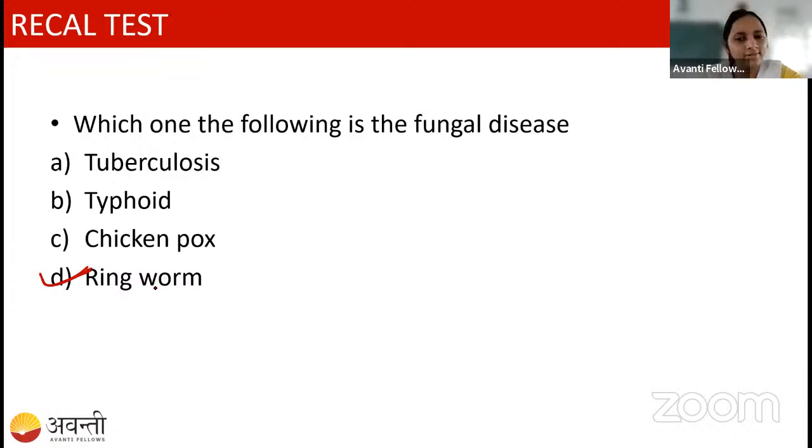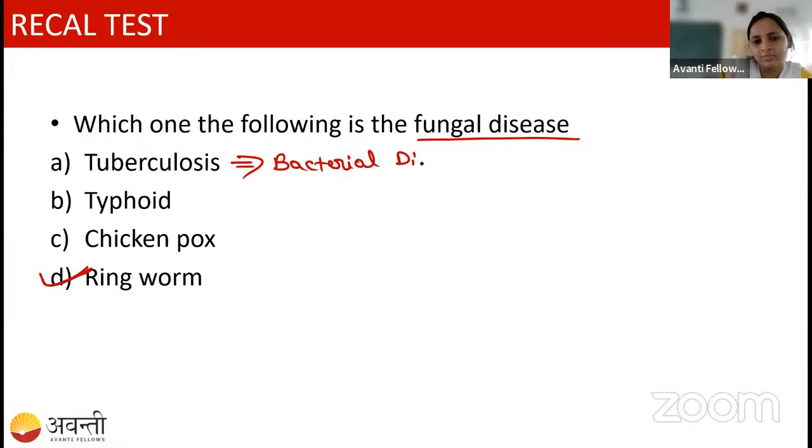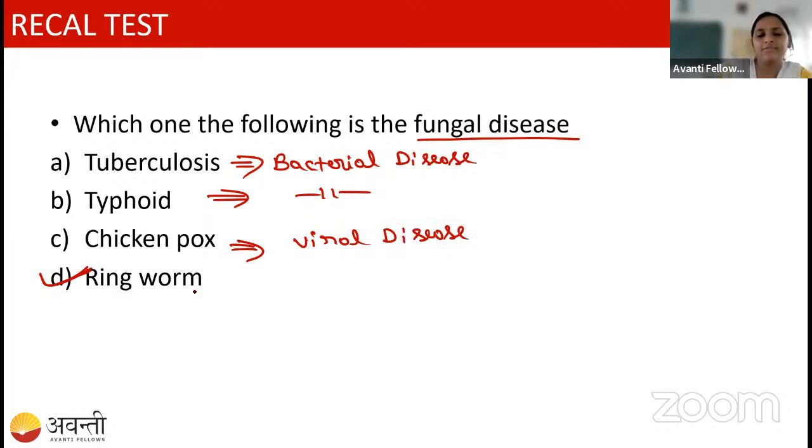In the last class, we studied about the fungal disease. So ringworm is a fungal disease, right? Tuberculosis is a bacterial disease, so it is not a fungal disease. Typhoid is also a bacterial disease. Chickenpox is a viral disease, right? The correct answer is ringworm.